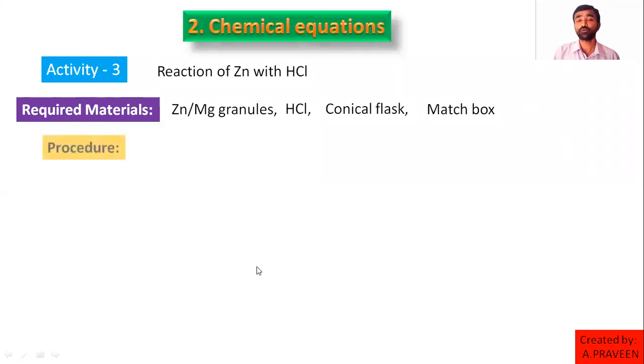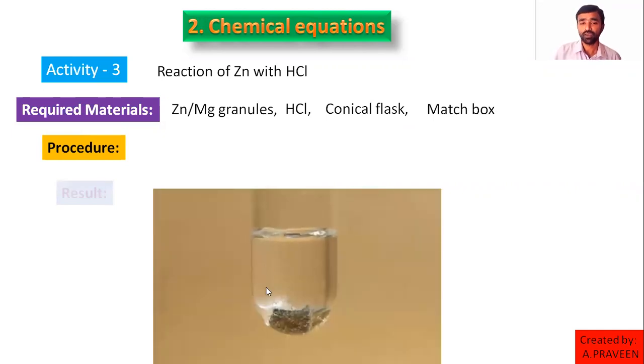Then the procedure: just add a zinc metal piece or magnesium metal piece into the HCl solution. Then observe what happens. Then look at the screen here. What do you notice? Zinc metal piece added. Look carefully at what you see on the surface of the zinc metal piece.